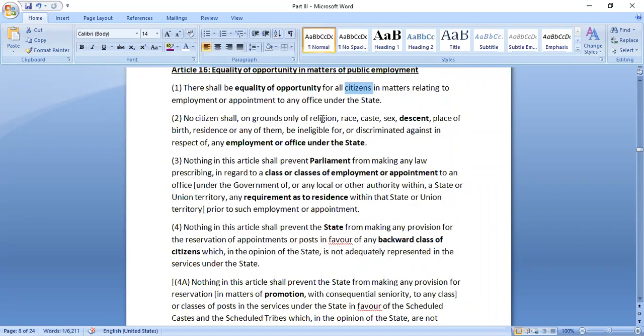So it basically includes 6 grounds: religion, race, caste, sex, descent, place of birth, residence, or any of them. Out of these, descent is the only one which is newly included. Otherwise, the rest are the same 5 grounds that we saw in Article 15. So these are the 6 grounds based on which there shall not be any discrimination in regard to employment or office under the state.